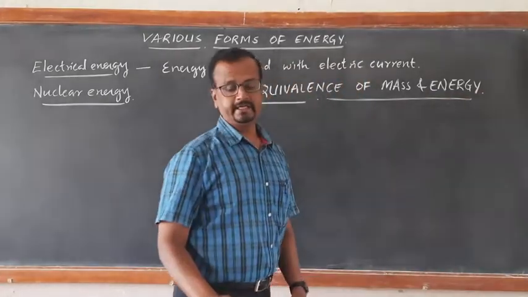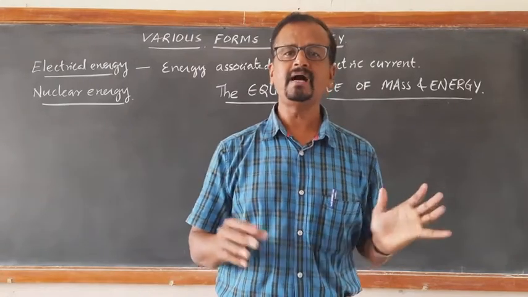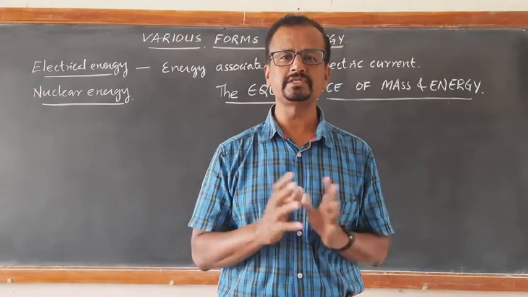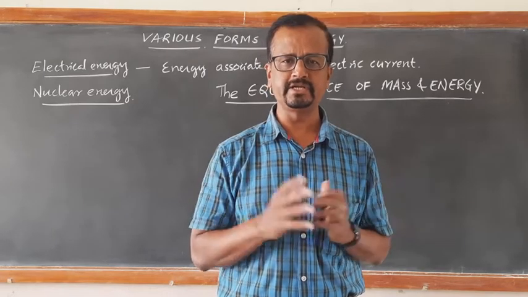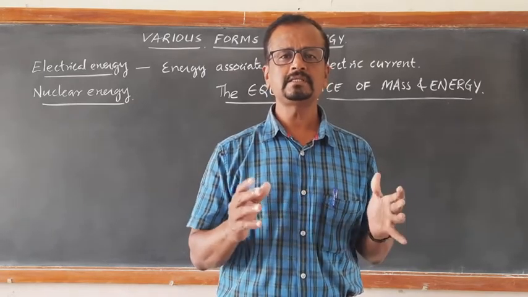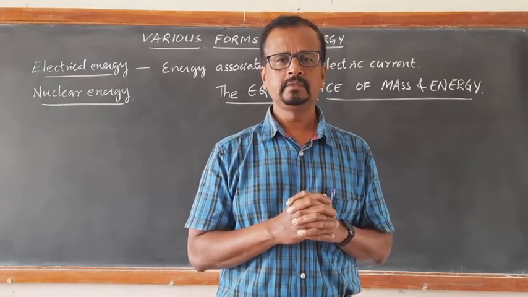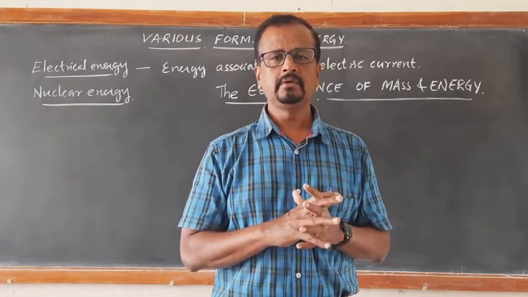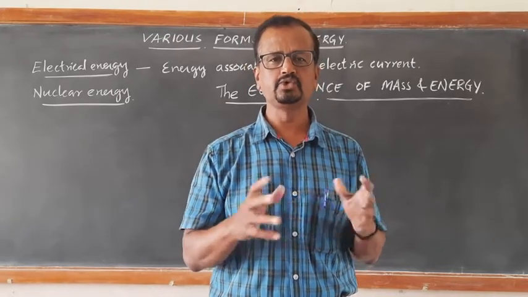Until the end of the 19th century, all scientists believed that mass is conserved in an isolated system. In all the physical and chemical processes that take place in nature, mass is conserved in an isolated system. For example, glacial ice has a huge mass.